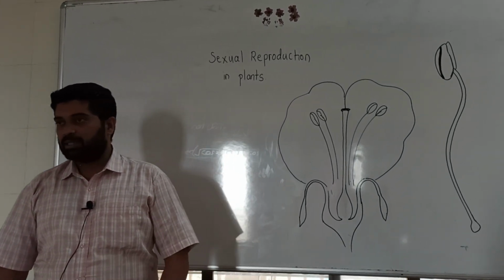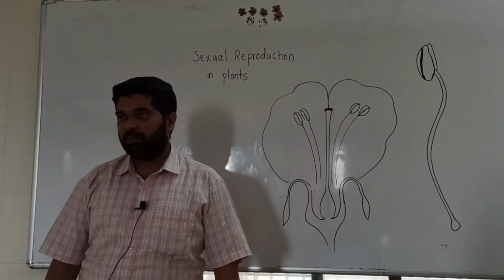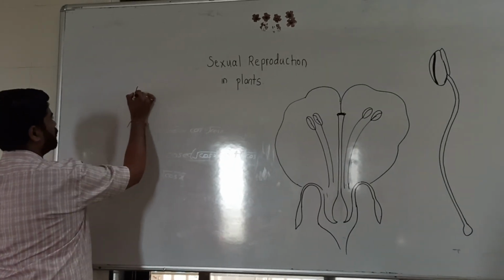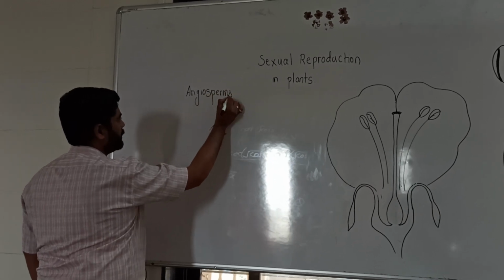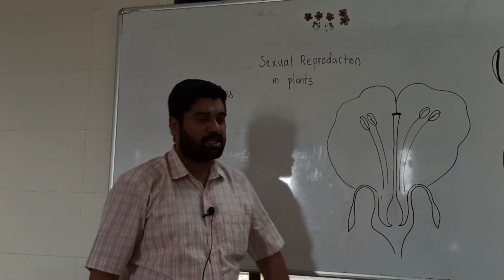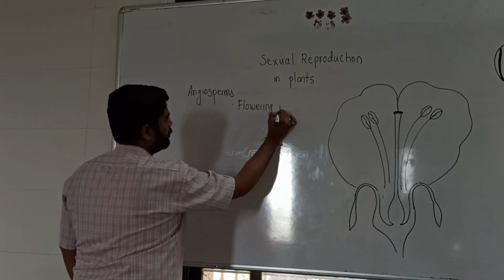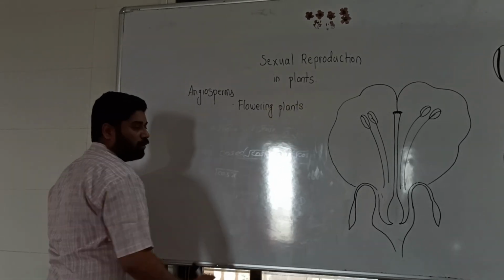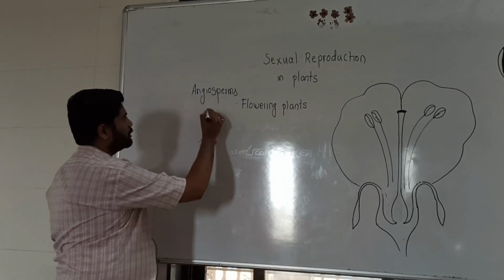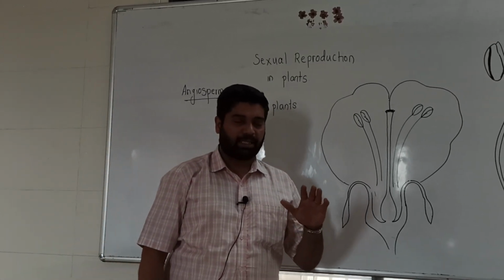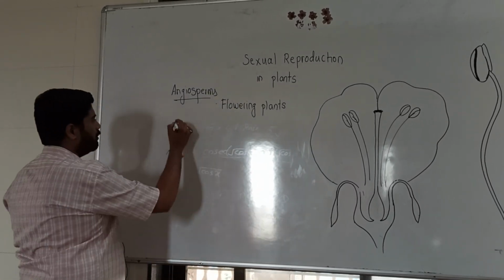There are different types of plants, as you all know: algae, bryophyta, pteridophyta, gymnosperms and angiosperms. Here we are going to begin with the angiosperms. Angiosperms are called flowering plants. Now the flowers. Flower is a very important and specialized part for sexual reproduction. So the angiosperm is the only plant that reproduces with the help of flowers.